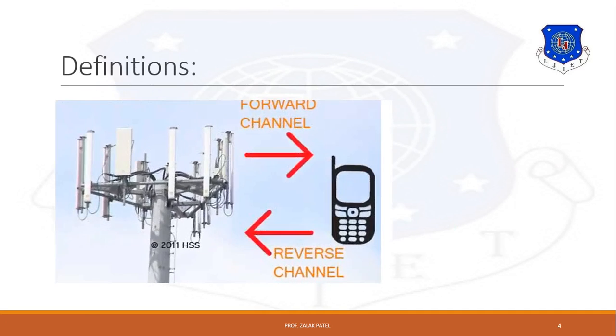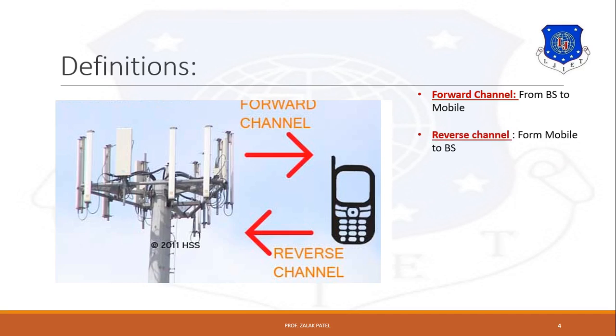Next term is forward and reverse channel. To understand forward and reverse channel, consider this figure. In this figure, you can see two devices. First one is the base station and the other is the mobile station. First of all, forward channel. Forward channel means from base station to mobile station. It transmits information from base station to mobile. It is also called the downlink channel.